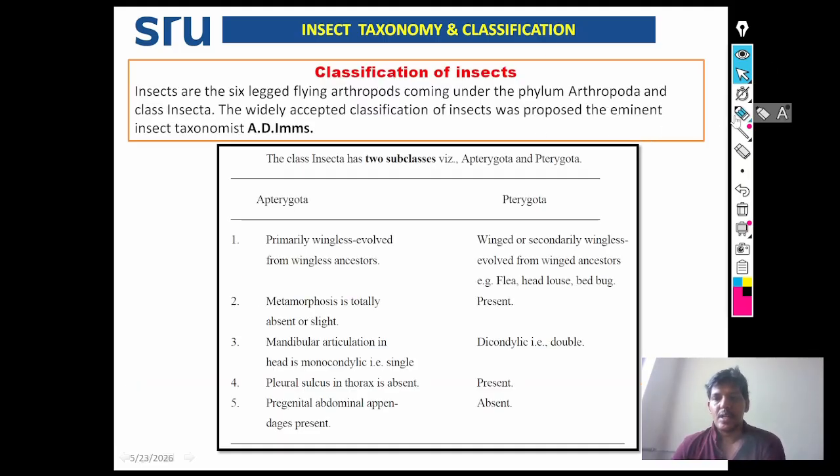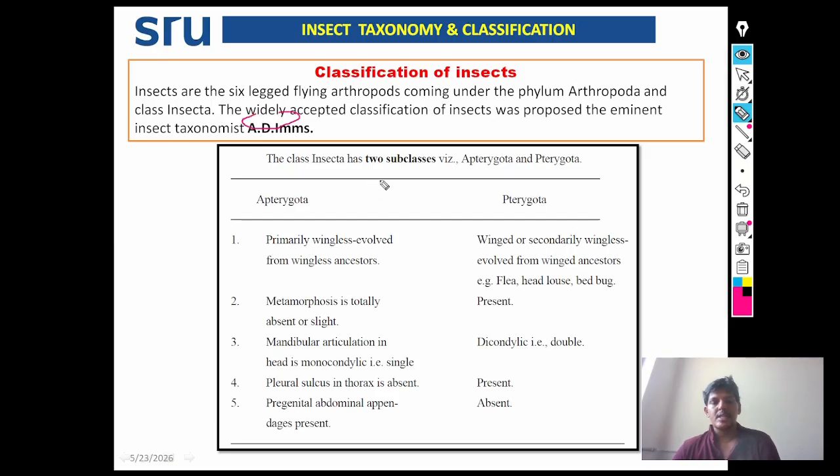Next, classification of insects. Insects are the six-legged flying arthropods. They come under phylum Arthropoda and class Insecta. The widely accepted classification of the insect was proposed by the eminent insect taxonomist A.D. Imms.